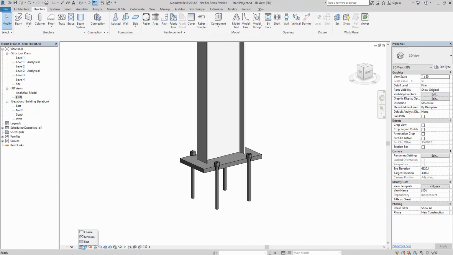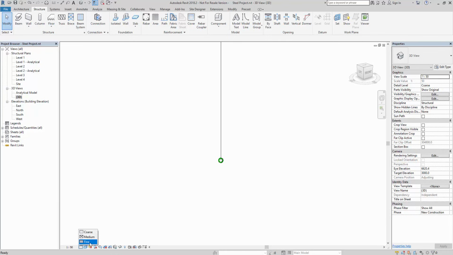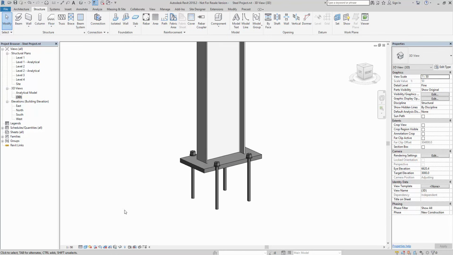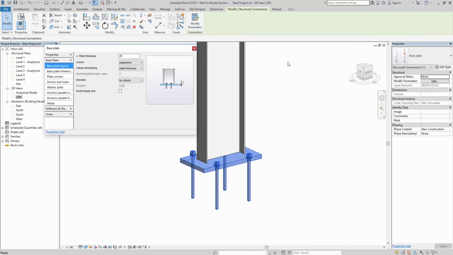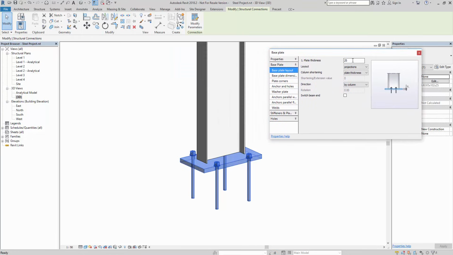Now notice one thing to be aware of, that if you're on a medium or coarse detail, you will not see the connection. So it's only in fine. So once I select it, it will go to the ribbon, and you can modify its parameters. So a lot of the time when you put your connections in out of the box, they're not the greatest in terms of the catalog and setting up. So I tend to go in and just change and adjust as I need it.